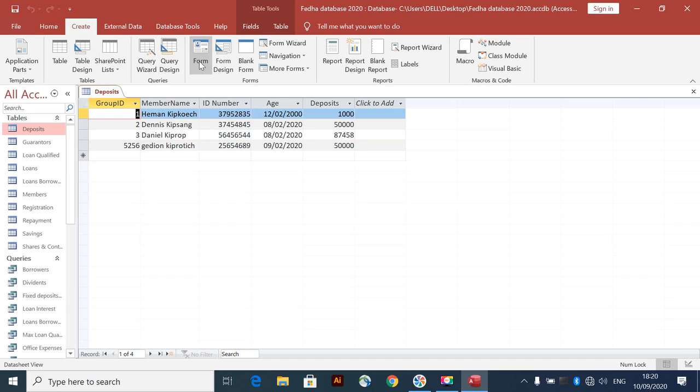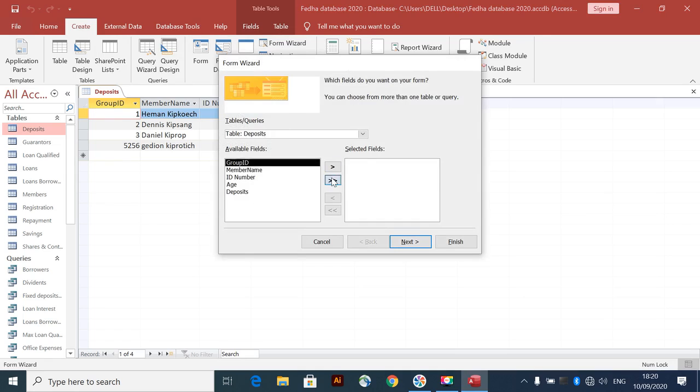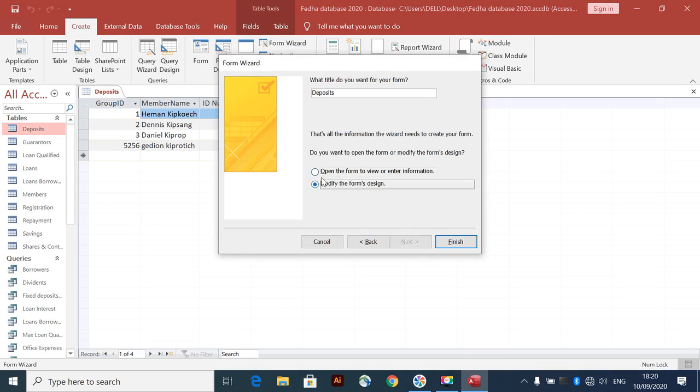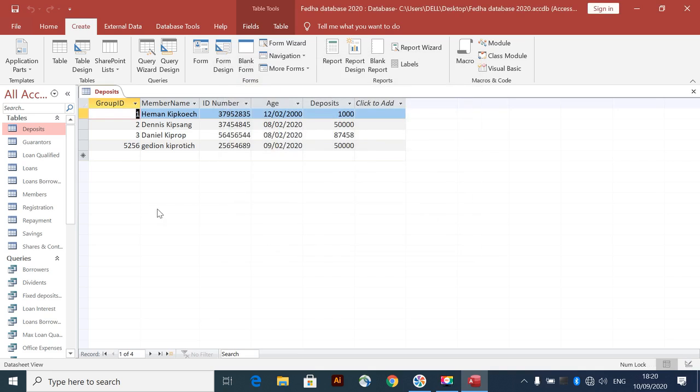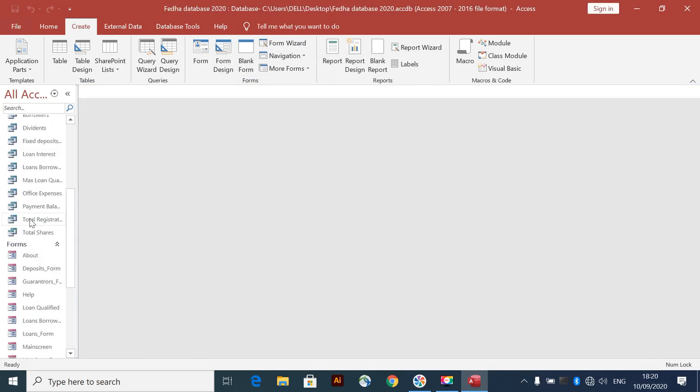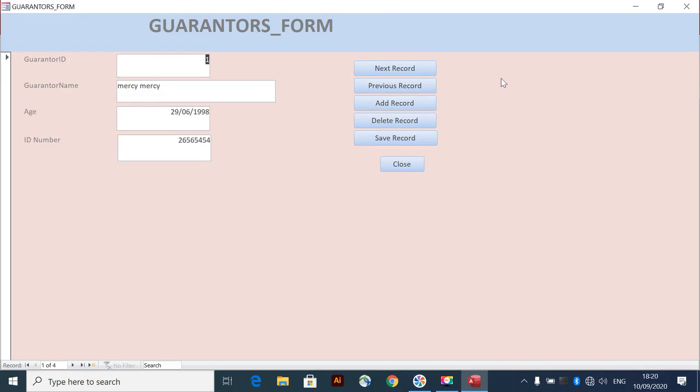And then form wizard, and then check there, next, just modify, and then you can change the name of the form, then you finish. So to me, I've the form, so there's no need for me to create it. So just continue. We were in guarantors. I'm going to continue to guarantors form.